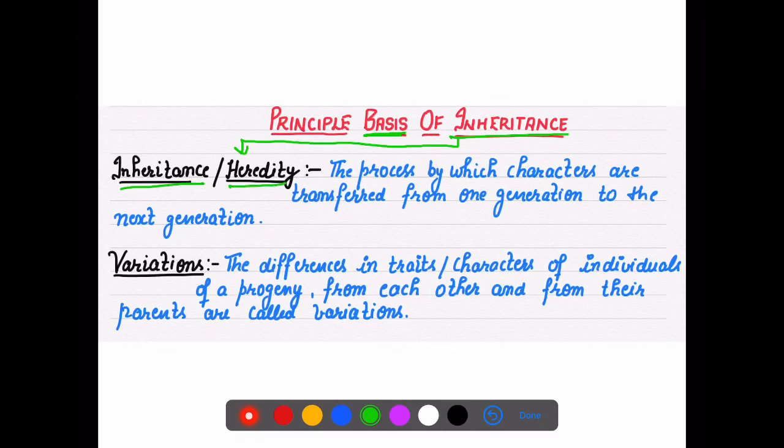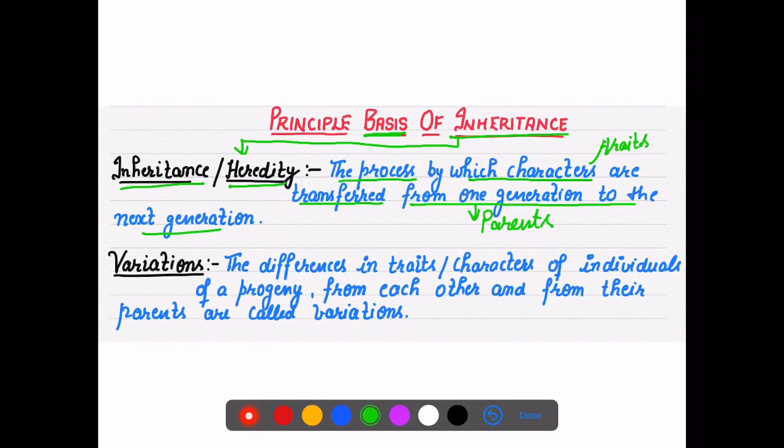That is about heredity and inheritance. What is the meaning of this word? It is a process by which characters, or sometimes we write traits, are transferred from one generation to the other. What is the one generation? Here he is talking about parents.